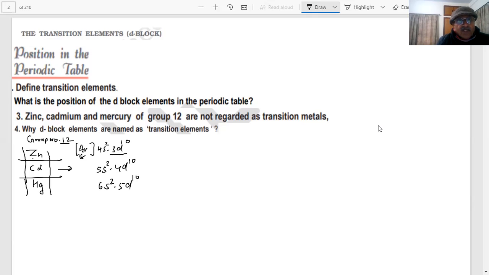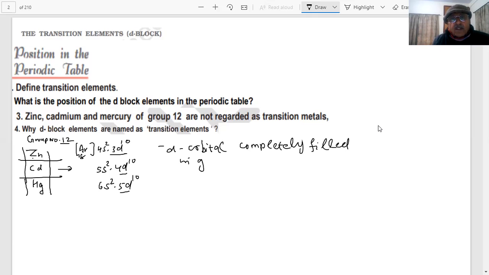So their d subshell is completely filled. As you can see, the d orbital is completely filled in the ground state as well as in the excited state. The common oxidation state is +2. In the +2 state, the electrons will go from 4s, 5s and 6s.